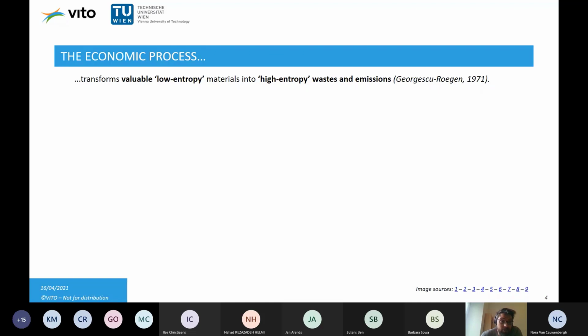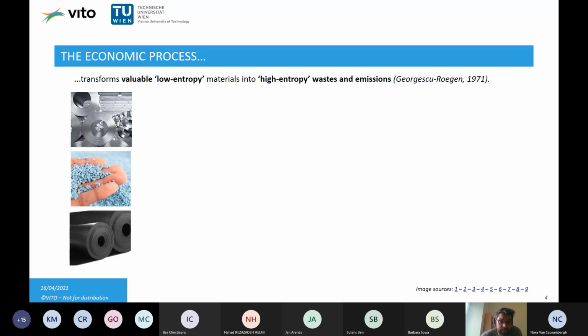First of all, the economic process has been described in many different ways. One of them that is relevant for the circular economy from our perspective is the following, namely that the economic process transforms valuable low entropy materials into high entropy waste and emissions. What is meant by that?